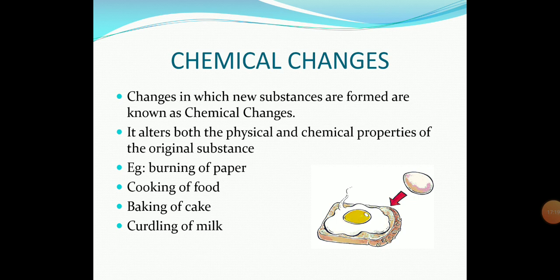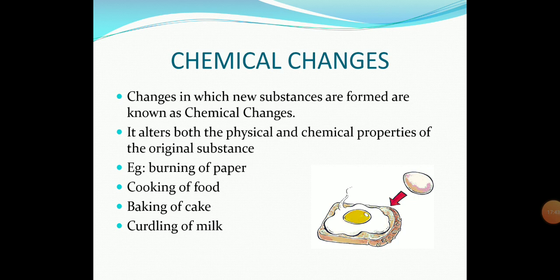Cooking of food, once your mother is making sambar. Sambar means she will take dal, vegetables, everything. Once she makes sambar, she cannot separate the dal and vegetables again. She cannot take them out from the sambar. Also, the chemical properties have changed: the taste, color, everything.